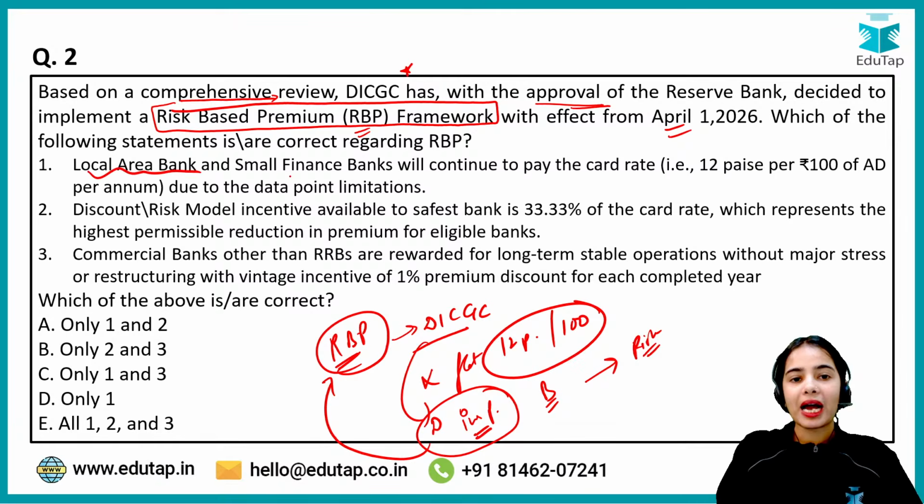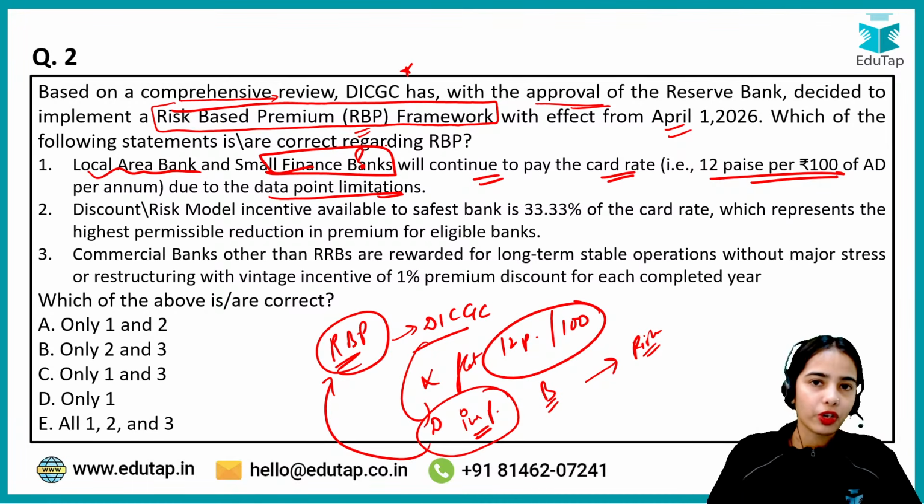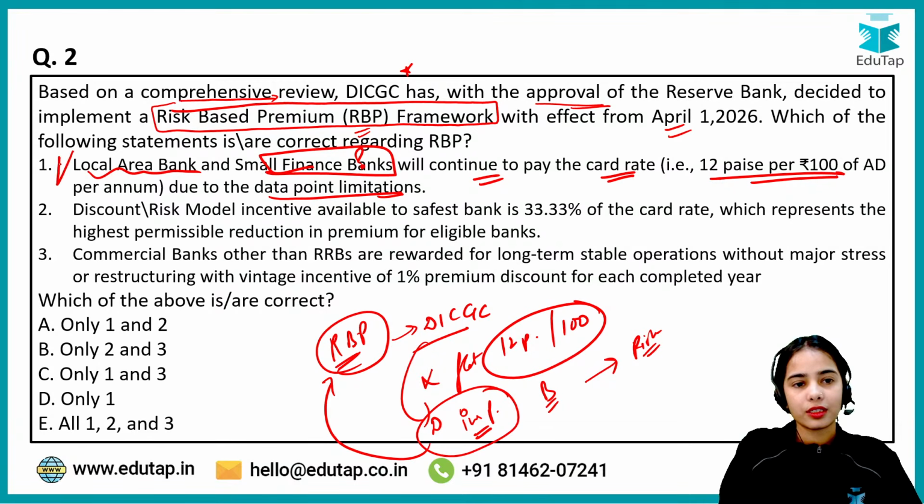Now the local area bank, and which category of bank will continue to pay the card rate, that is 12 paise per 100 rupees for the assessable deposits, due to the data point limitations? So it is not small finance bank, but which bank will continue to pay the card rate? So it is payments bank. Okay, so local area bank and the payments bank, they will continue to pay the card rate.